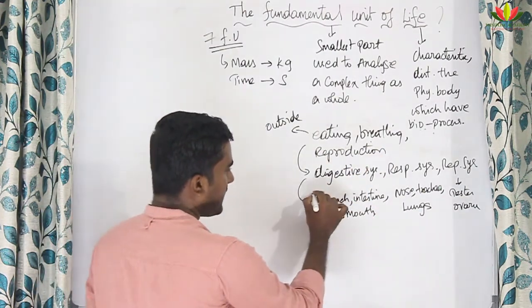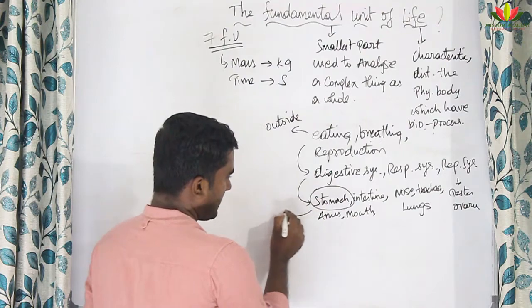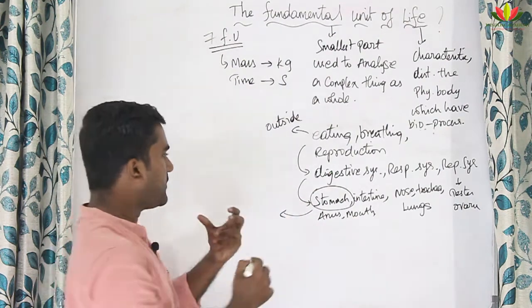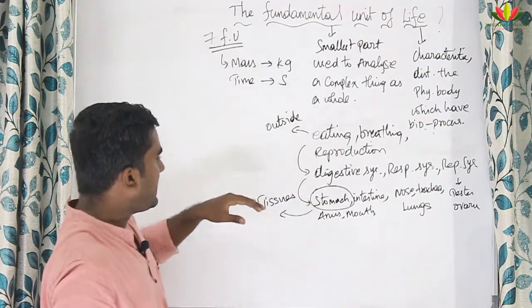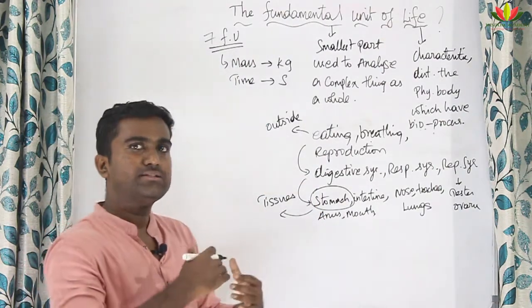Now, each and every one of these parts is made up of tissues. What are tissues? We will see about tissues in detail in the next chapter.